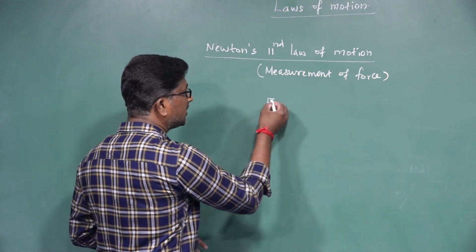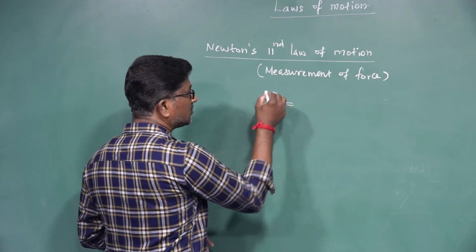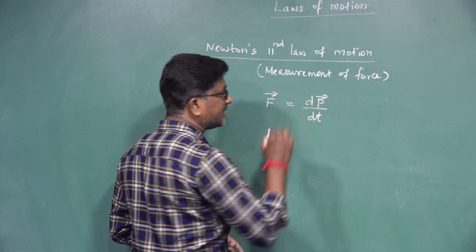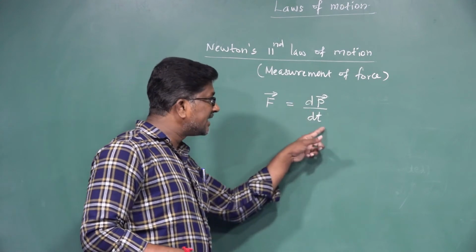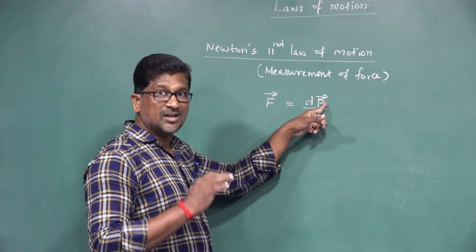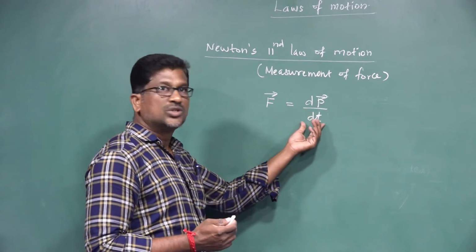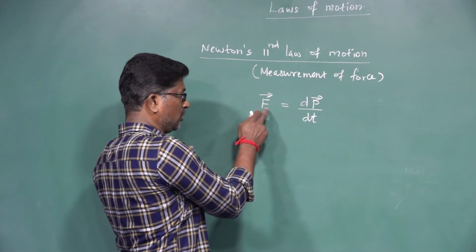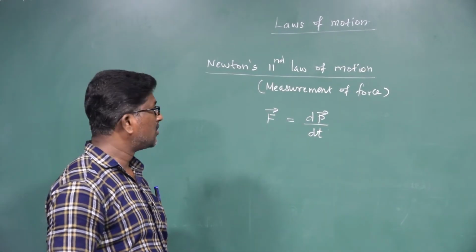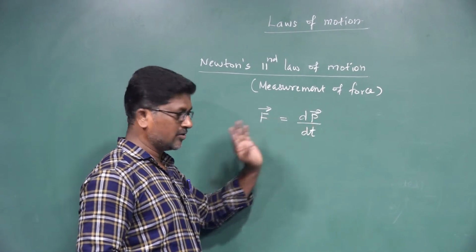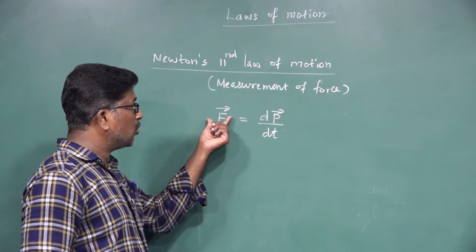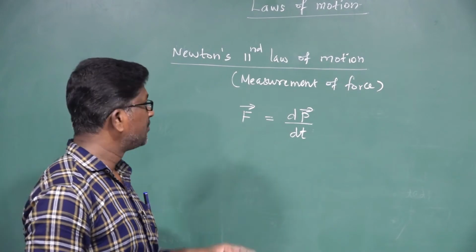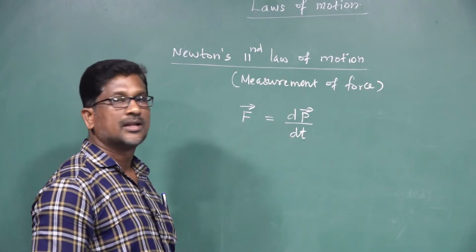Force is denoted by the letter F, so F vector is equal to dp vector divided by dt. This is the rate of change of momentum. If the momentum of the body continuously changes with time, then it is called rate of change of momentum. So the rate of change of momentum is equal to the force acting on a body. Here both force and momentum are vector quantities, so that is why this equation is written in vector form: F vector is equal to dp vector divided by dt.